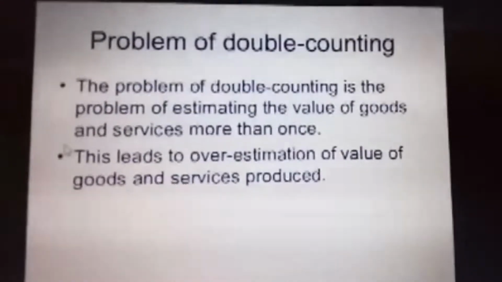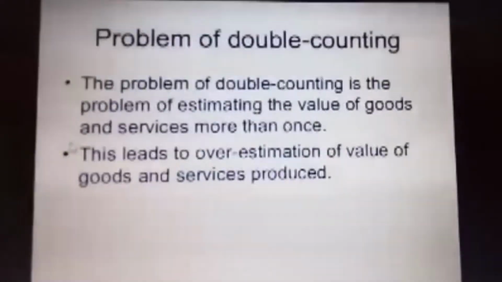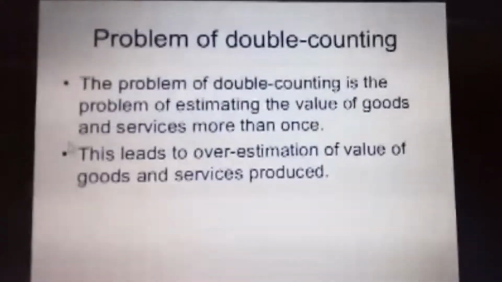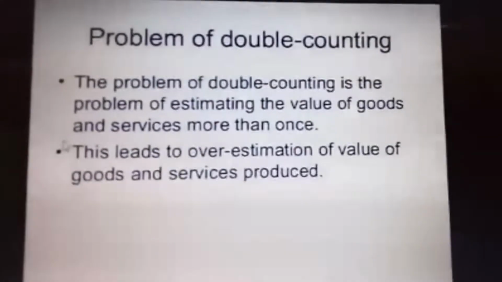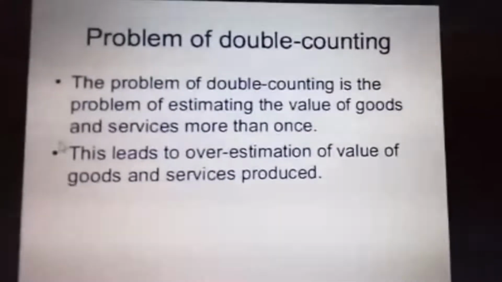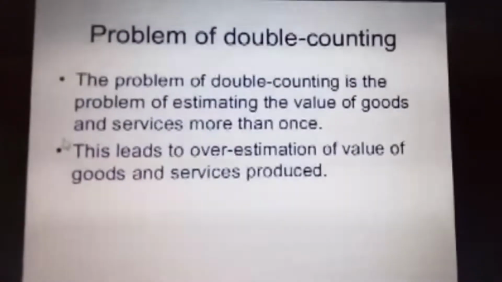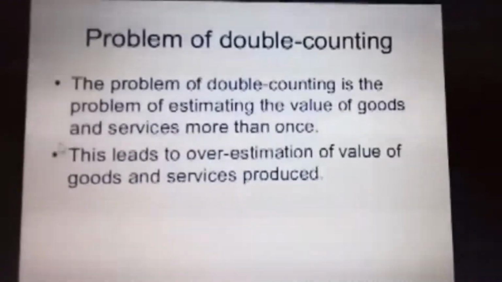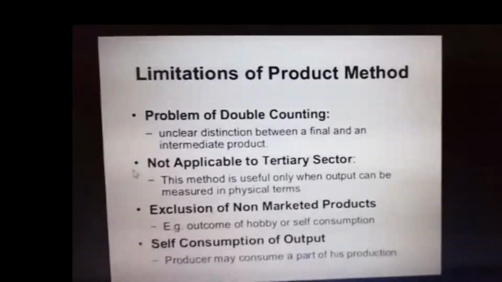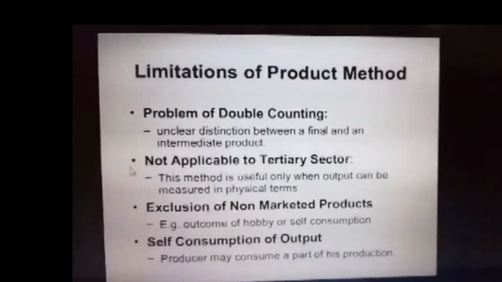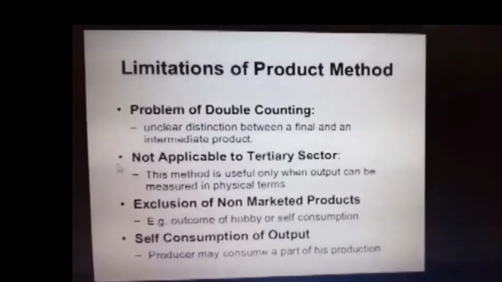If you take the value of all the output of each raw material and intermediate, it will give you the double counting error, which is a limitation of the product method. Now I have explained the problem of double counting.